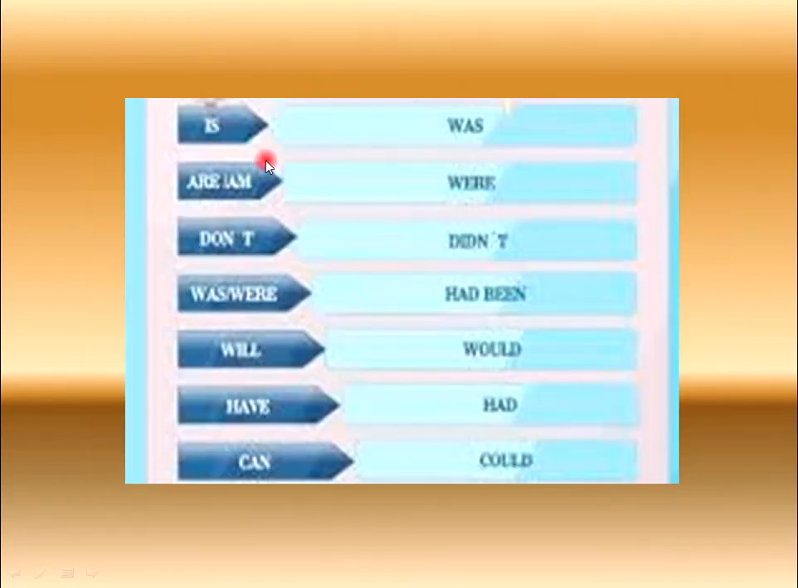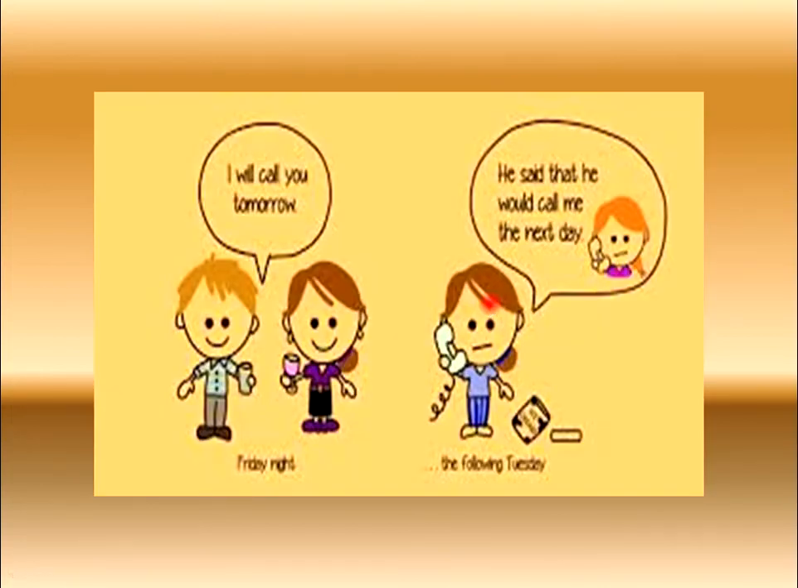There are some more, like is becomes was, and don't becomes didn't, and lots of others, all the other direct speeches which can be converted into indirect speech. Let me tell you an example.